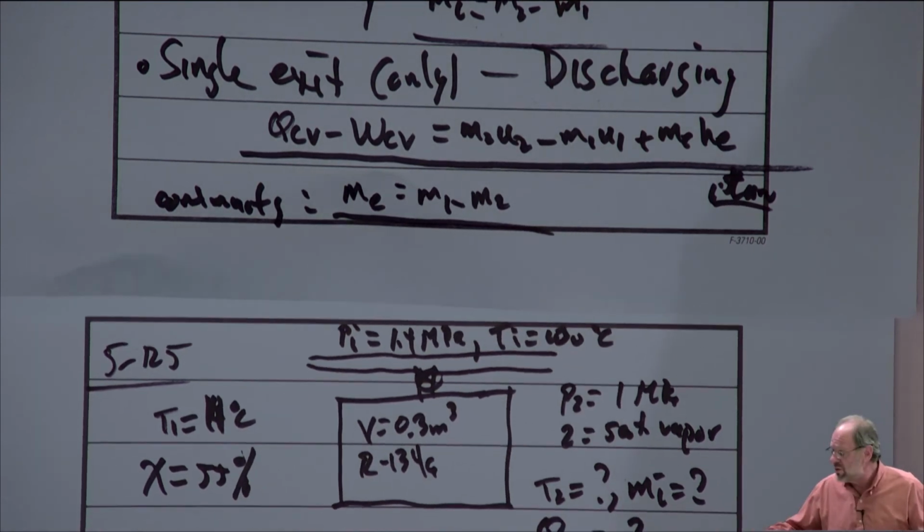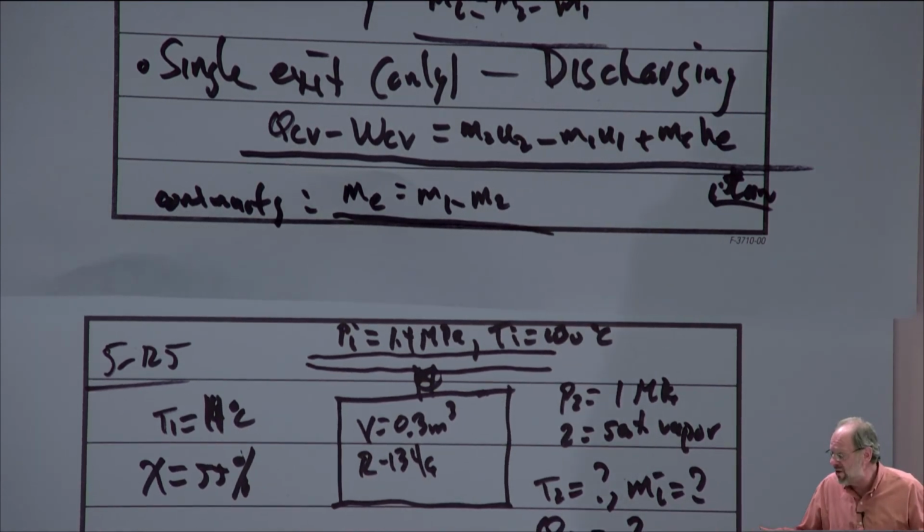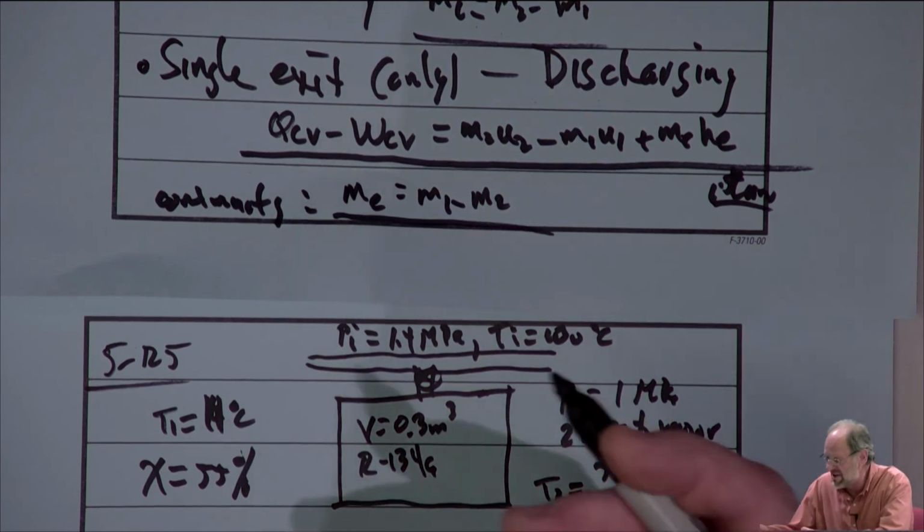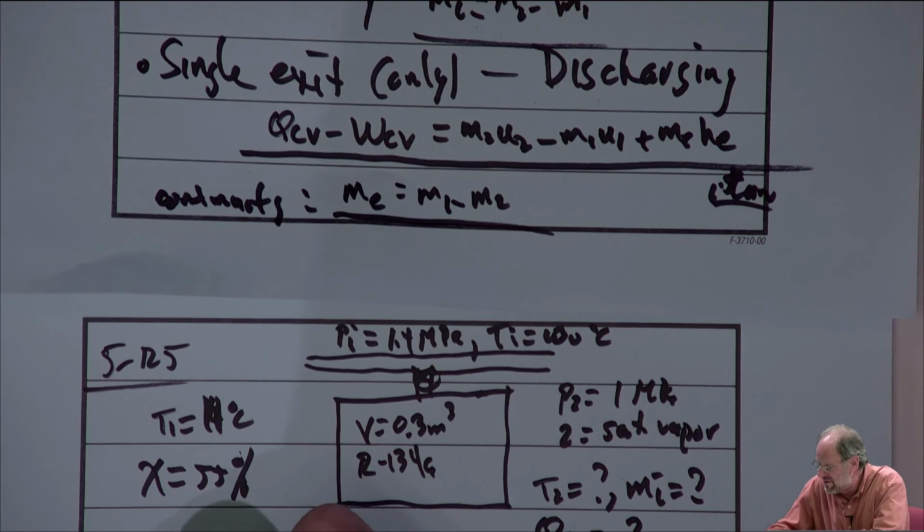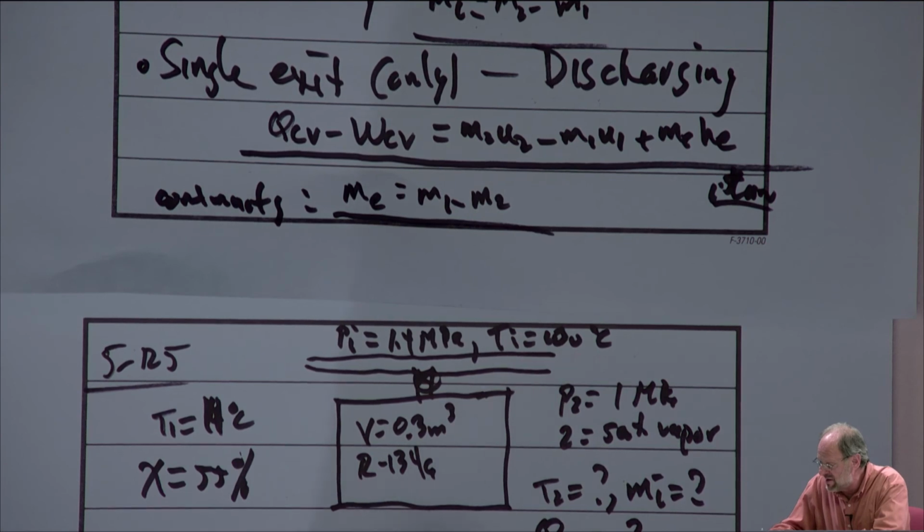All right, so I suppose we have to ask ourselves now, how do we even solve this problem? Well, this is clearly a charging problem, and there's just a single inlet.